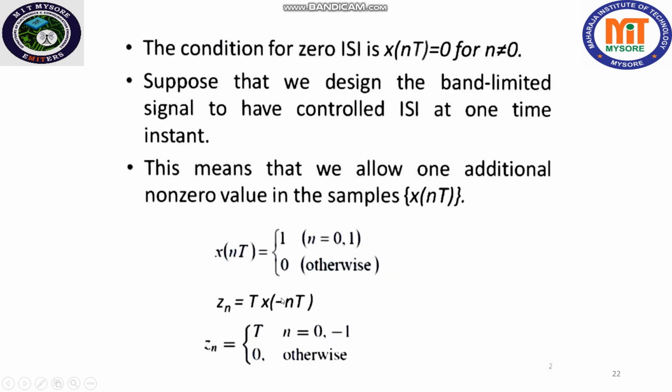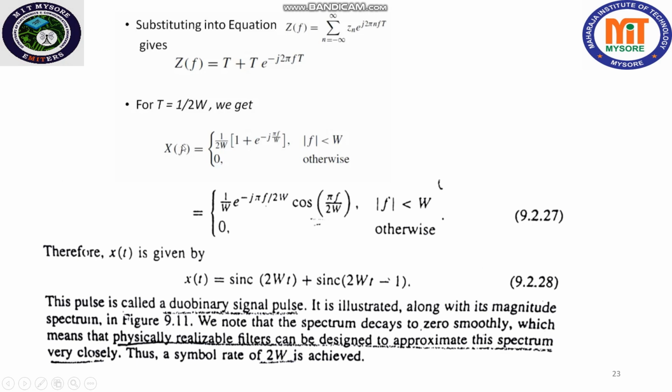So we are going to have X of f is equal to 1 by 2W times 1 plus e to the power minus j pi f by W, for magnitude of f less than W and 0 otherwise. So this is the condition we arrive at.